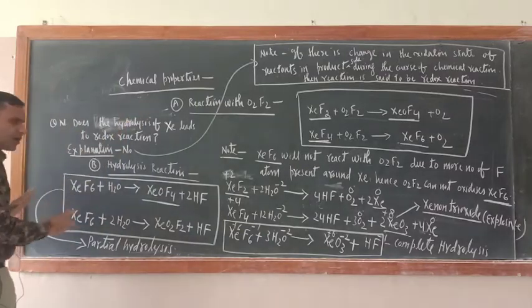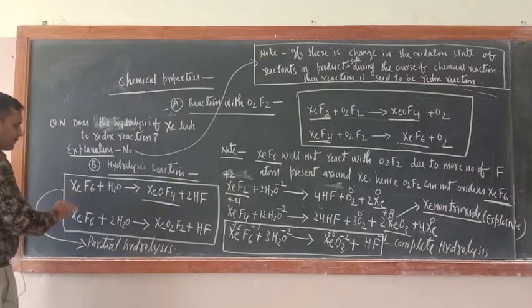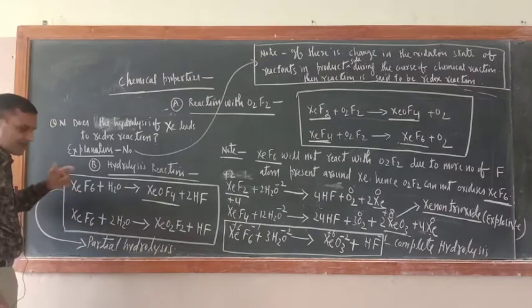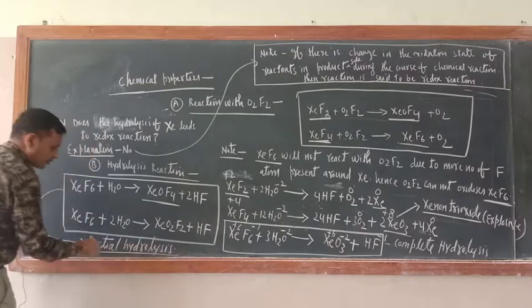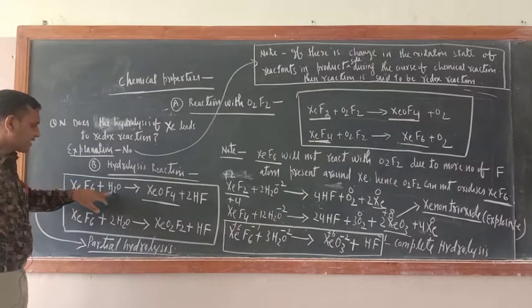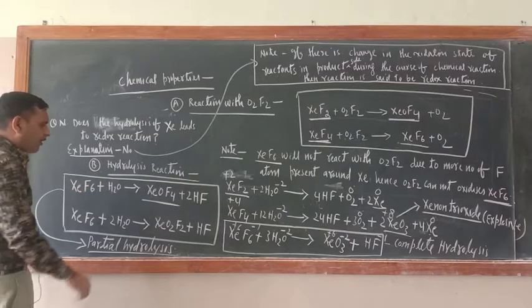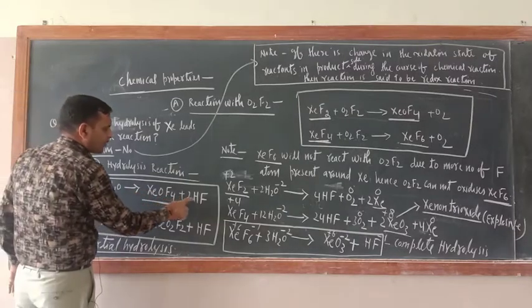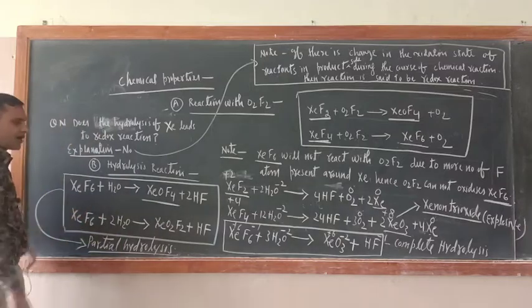Now there is one more type of hydrolysis of XeF6, xenon hexafluoride. That is partial hydrolysis, not complete hydrolysis. Just see, XeF6 reacts with water and forms XeOF4 plus 2HF. This is also not a redox reaction.